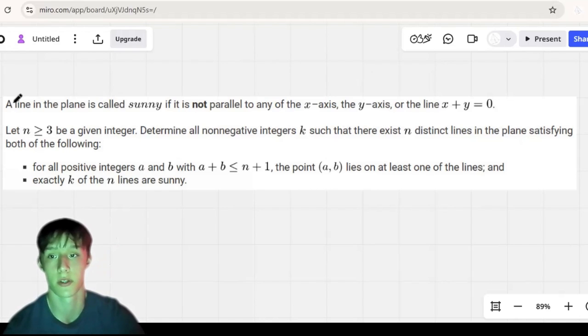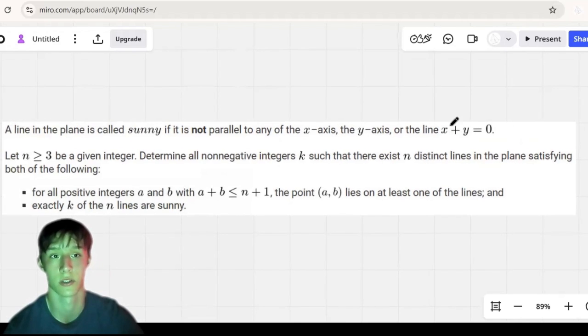So let's start with the question. A line in the plane is called sunny if it is not parallel to any of the x-axis, the y-axis, or the line x plus y equals 0.